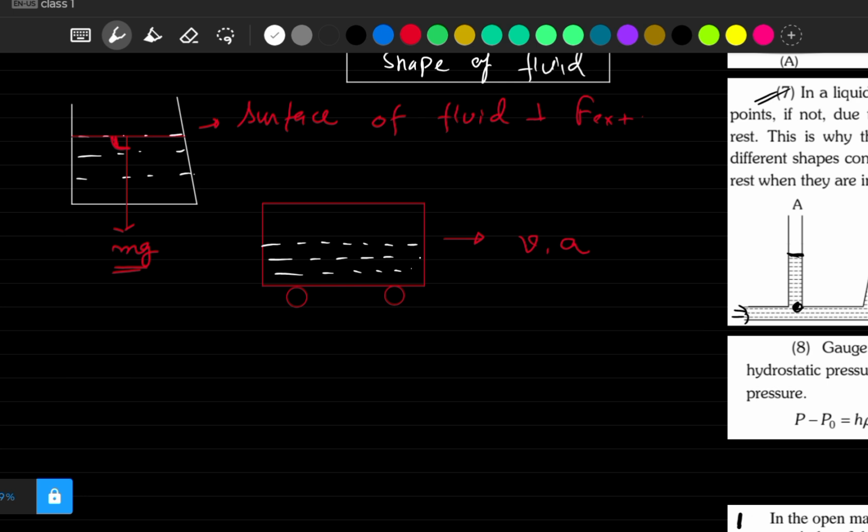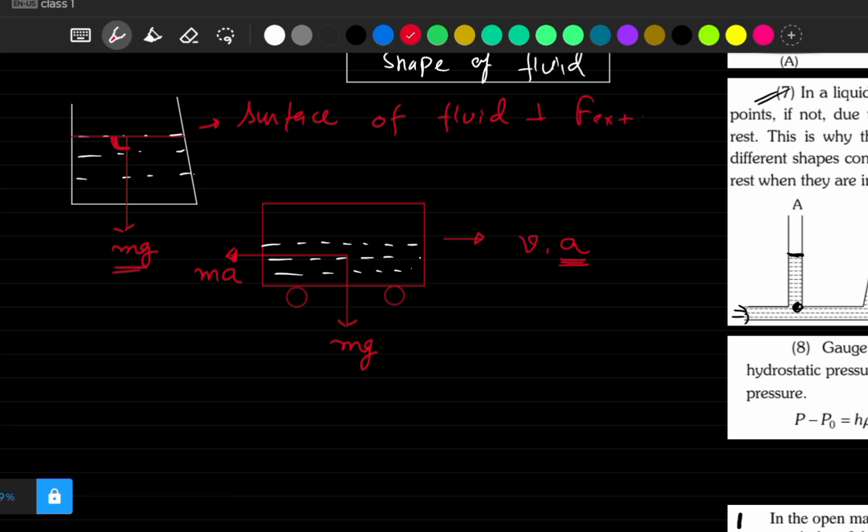So let's try to figure out what the external forces are acting on this fluid. First external force is mg, its own weight, basically gravity. And second, because of this acceleration, a pseudo force will act here. All of us know about the pseudo force, right? If you don't know, please comment, I will explain there. Pseudo force is basically if this vessel is going forward with acceleration a, inside the vessel, whatever objects they have will experience a backward force. That's called the pseudo force, ma.